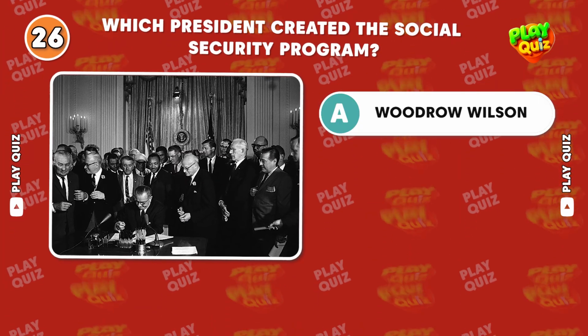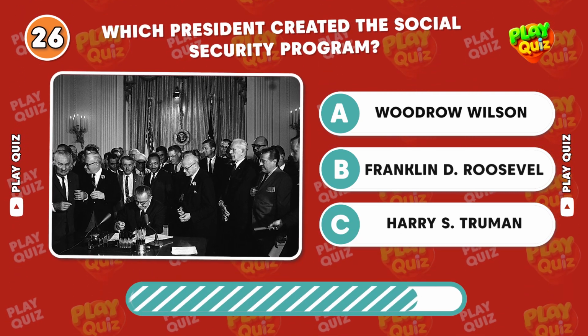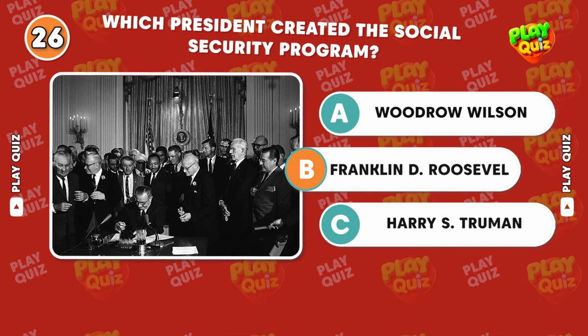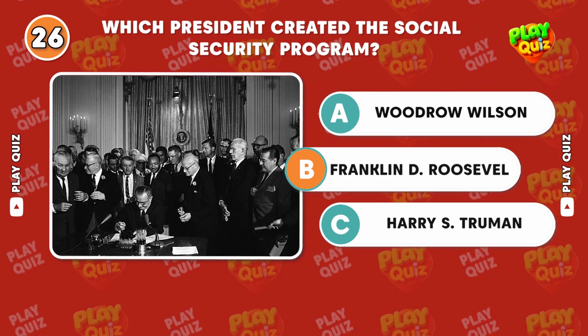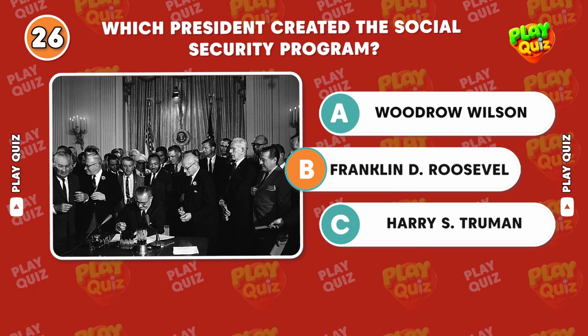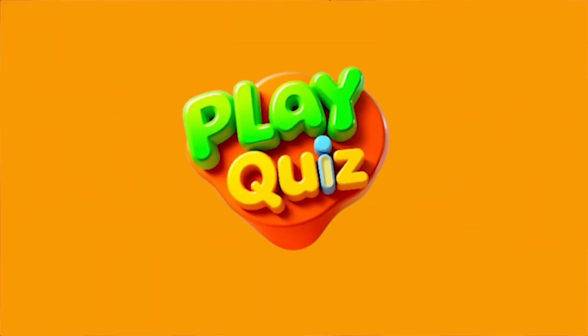Which president created the Social Security program? Correct answer, Franklin D. Roosevelt. Social Security was signed into law in 1935 as part of Roosevelt's New Deal.